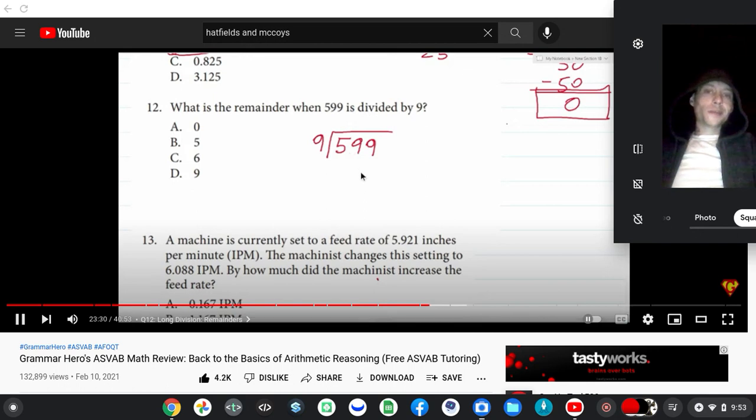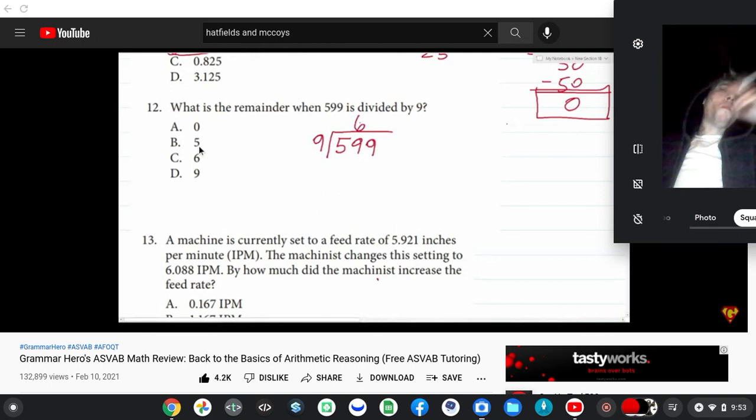Whereas 9 times 6 is 54. So that's 4 with a remainder of 5. We want the remainder, so 5. Again, 9 times 6 is 54, so we're going to subtract 54 here. 59 minus 54 is going to be 5, and we can drop down this 9 again.